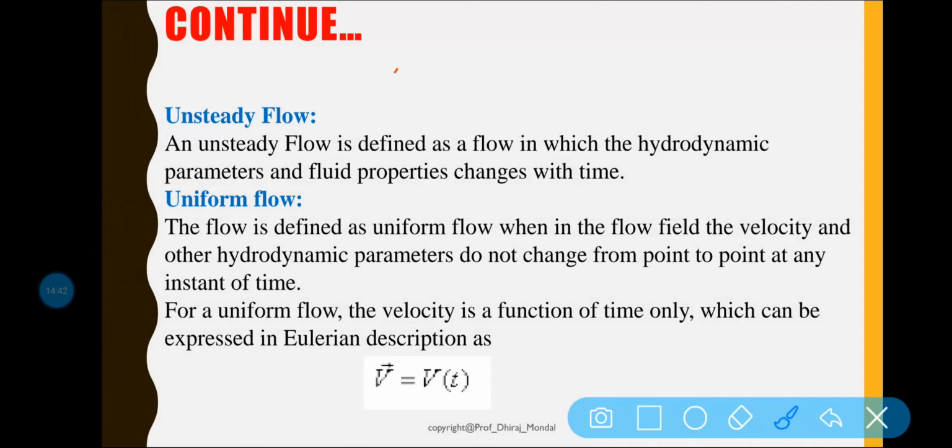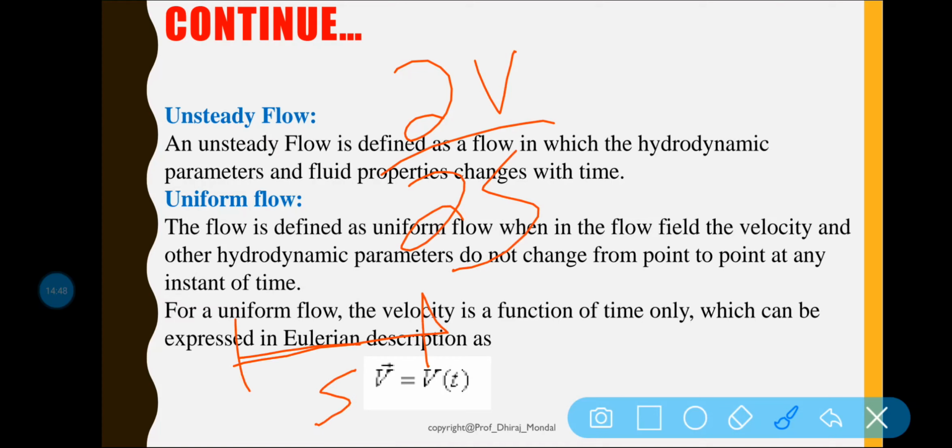Mathematically, del V by del S is equal to 0, where S is the distance. With respect to this distance, the fluid characteristic is not changing.